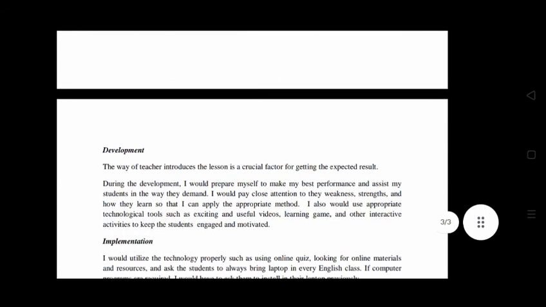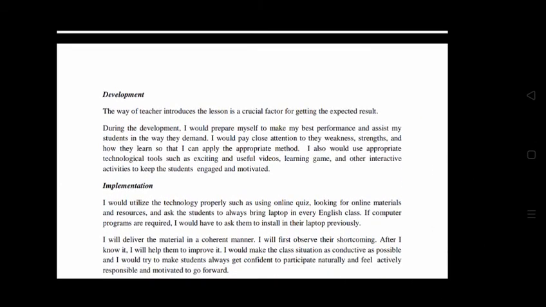Okay, so the next stage is development. The way a teacher introduces the lesson is a crucial factor for getting the expected result. During the development, I will prepare myself to give my best performance and assist my students in the way they demand. I will pay close attention to their weaknesses, strengths, and how they learn so that I can apply the appropriate method. I would also use appropriate technological tools such as exciting and useful videos, learning games, and other interactive activities to keep the students engaged and motivated.